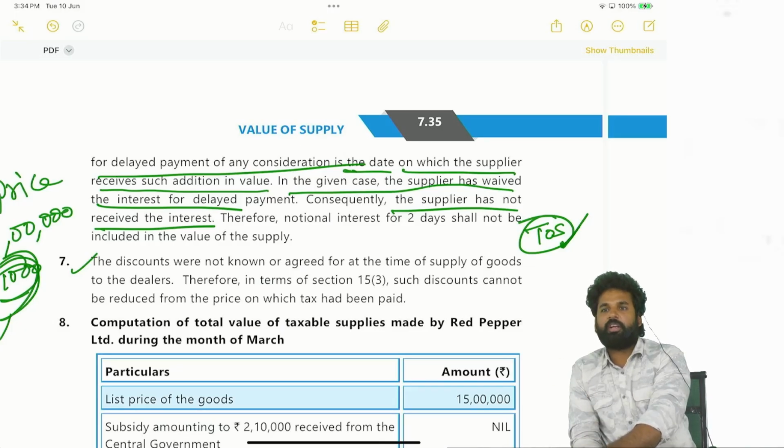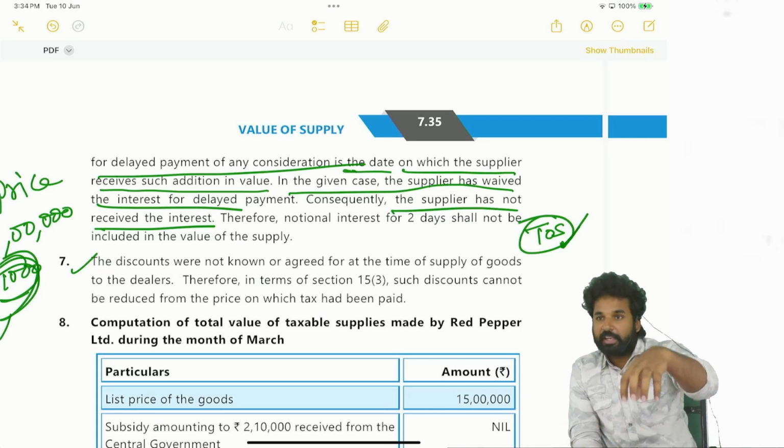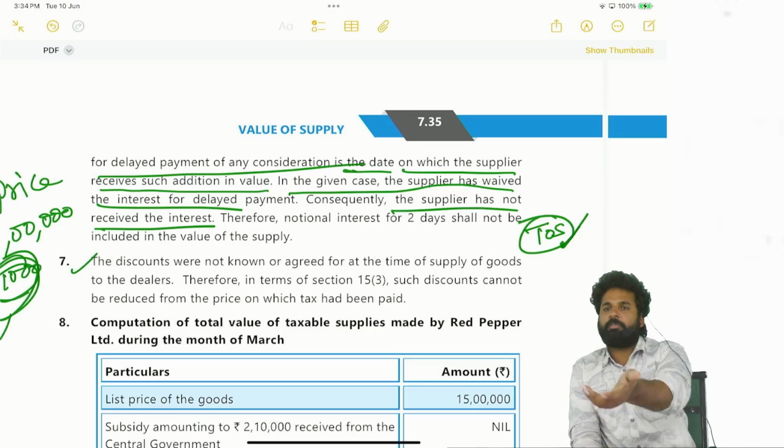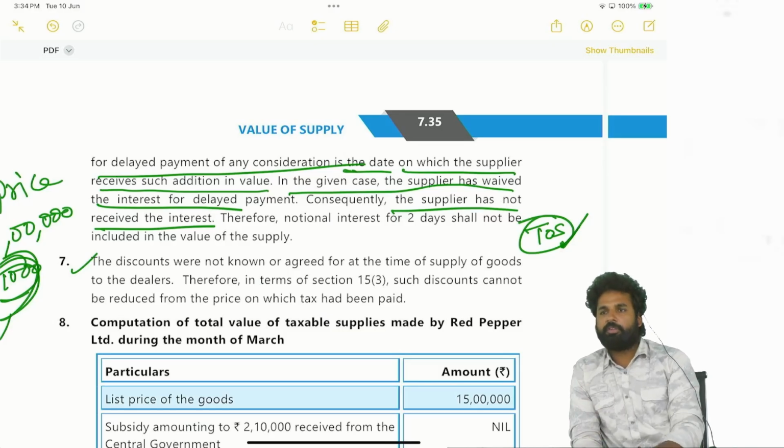Why is it not a supply? Consideration is missing. If there is a consideration, then it will be a supply. How will it be a supply? What is the service here? Consideration is clearly evident. What is that? Interest part. What is the service here? Accepting the delayed payment, tolerating the delay is a service.